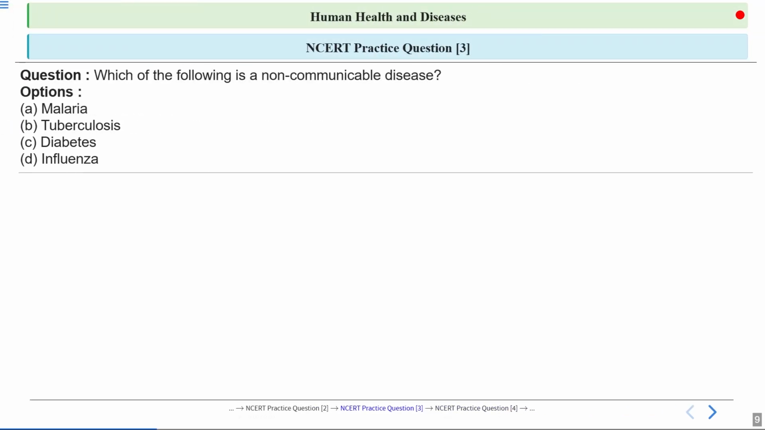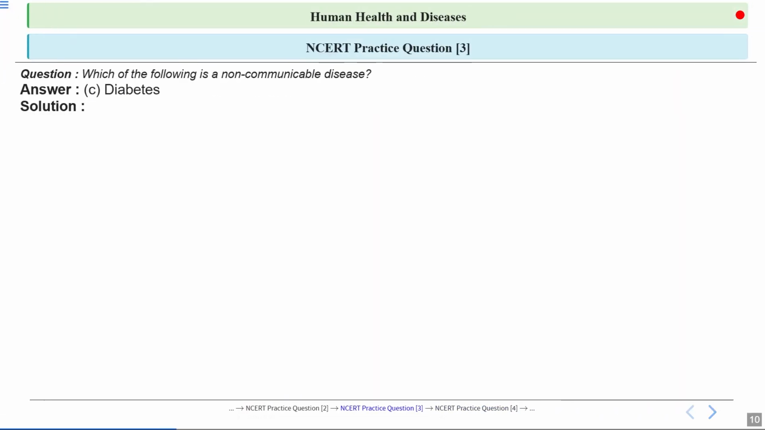Now, the next question is, which of the following is a non-communicable disease? You have four options: malaria, tuberculosis, diabetes, and influenza. So what will be the correct answer here? Let's have a look at the answers. Option number C, diabetes, is the correct answer here. It is a non-communicable disease.